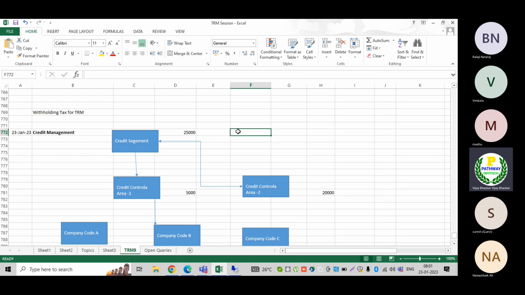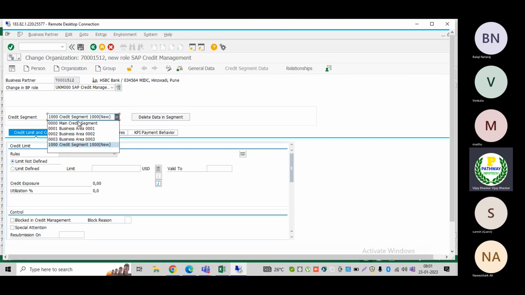One business partner can also have multiple segments. Now we can see I can select multiple segments, business area and so on; they have just created it like this, but this is the credit segment only. Main credit segment: if you have multiple credit segments and want to represent the total limit at the main segment level, then if you select the main segment level, the total credit limit will appear here. And if you want to see the limits for each individual credit segment, we can see them here too.